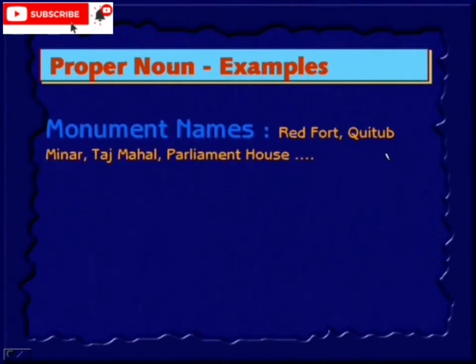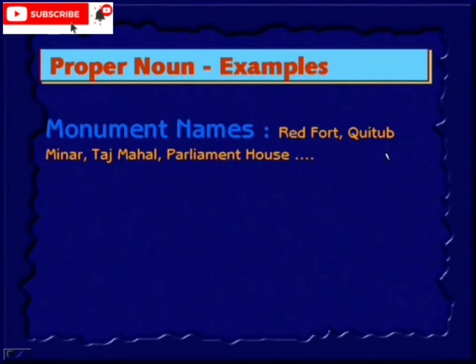Monument names: Red Fort, Qutub Minar, Taj Mahal, Parliament House. Okay, so these are the monuments and we give a particular name for them. Therefore, it is a proper noun. When it's Red Fort, immediately you can understand it's in Delhi. So it's a particular place, a particular building. Therefore, it's called a monument, and this is also a proper noun.